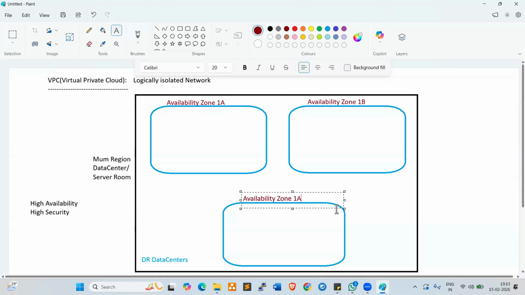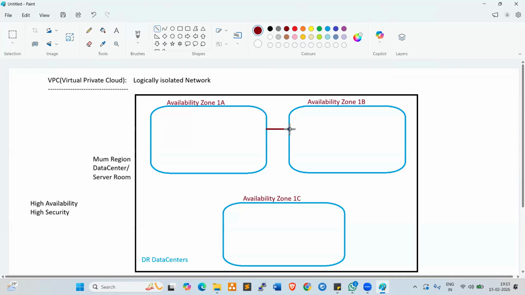Within the region only, zones are available, not in another location. For example, this is Hyderabad, this is Chennai, Bangalore, like that we can discuss. But within the region only, they maintain the availability zones because these are the DR data centers, disaster recovery data centers, right?